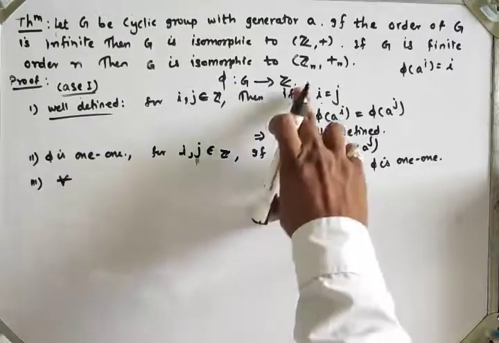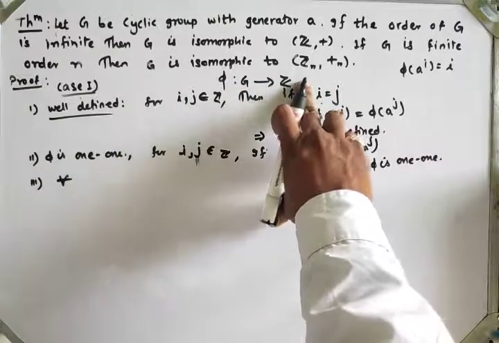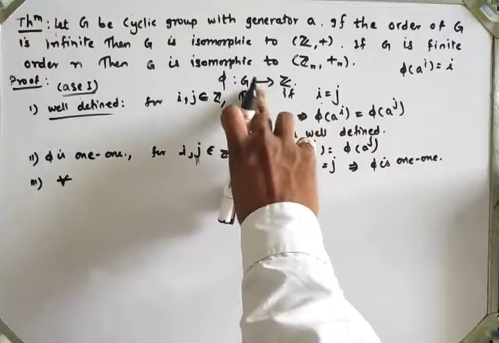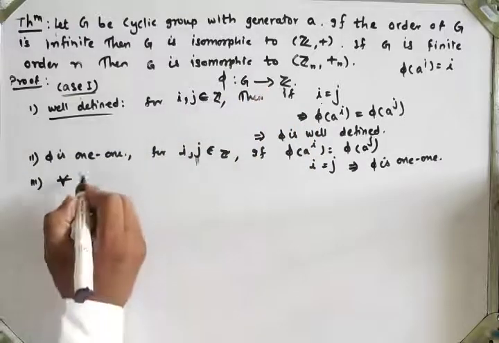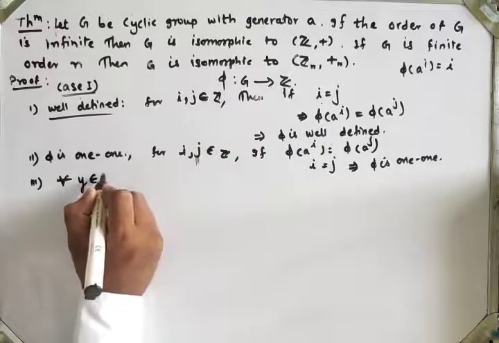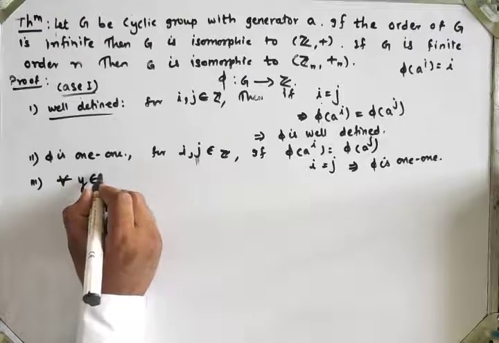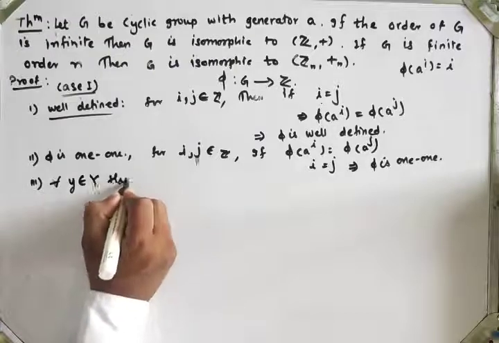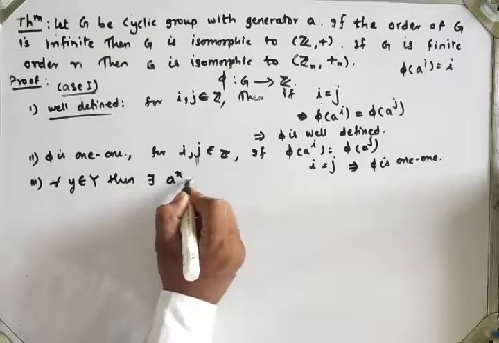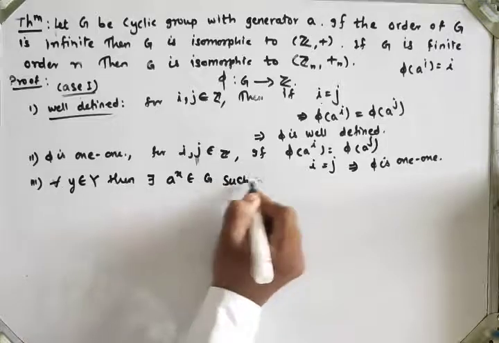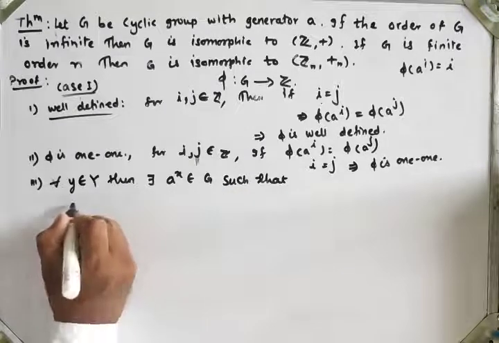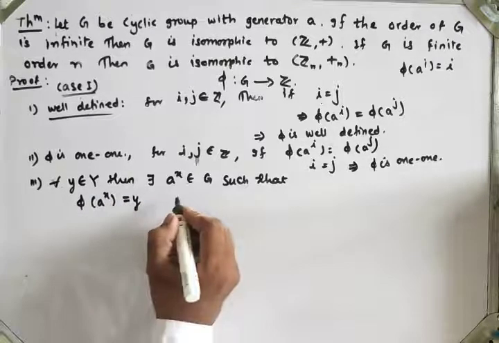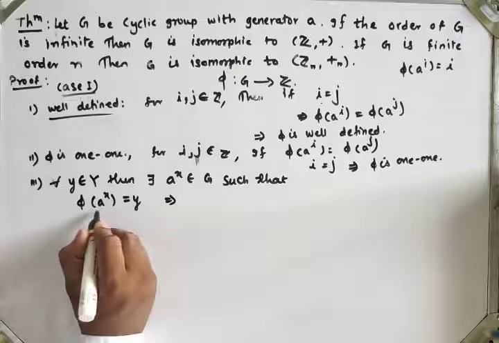For all y belonging to Z, there exists an element x belonging to G such that y is equal to phi of a raised to x.